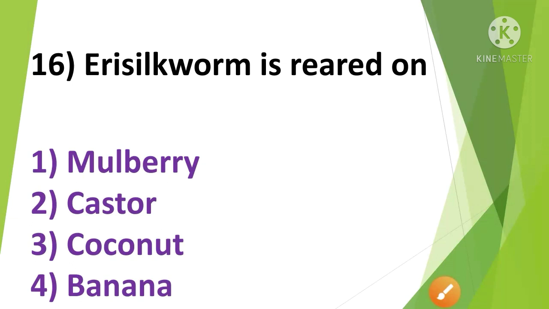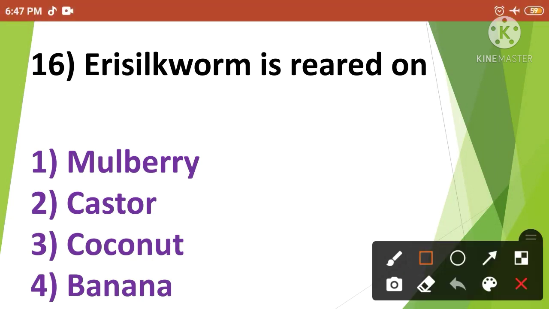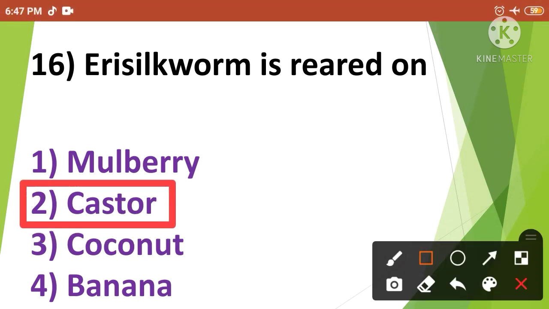Question number 16. Eri silkworm is reared on. The options are mulberry, castor, coconut and banana. The correct answer is option number 2. So the Eri silkworm is reared on castor. Then next question.